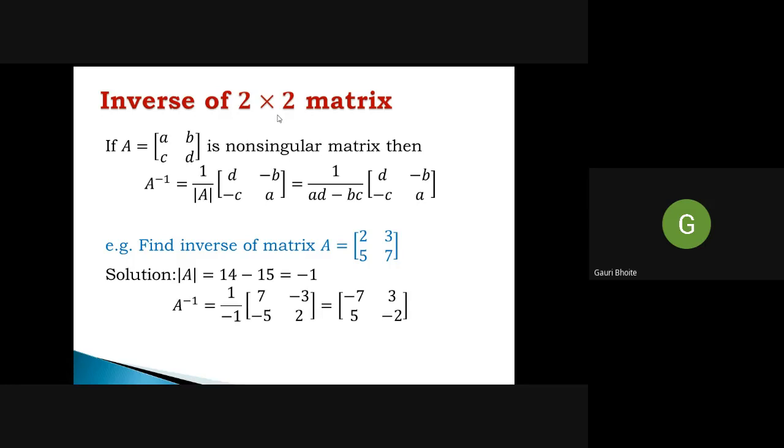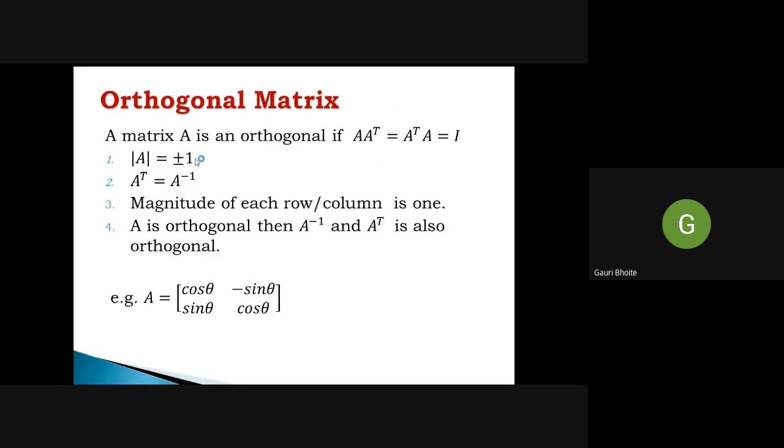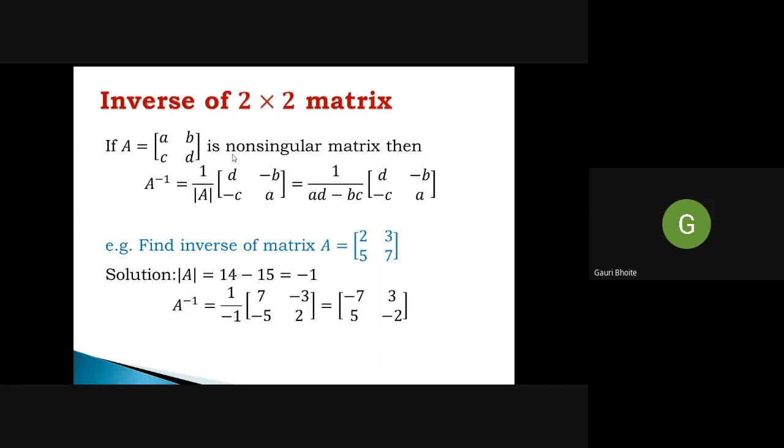Sometimes there are examples based on this topic. So a 2 by 2 matrix is given and you have to find out the inverse. So how we find out? Quickly, inverse of a 2 by 2 matrix. Okay. So if A is a matrix with first row elements A, B, and second row C and D, and A is non-singular, then only we can find the inverse.